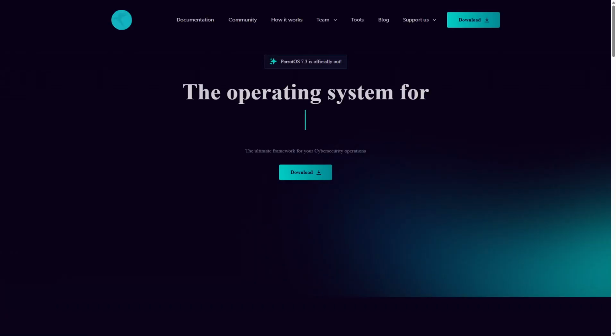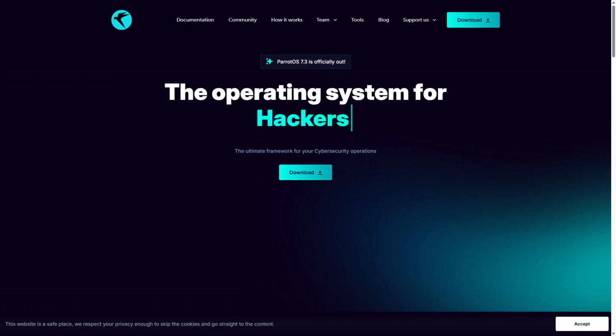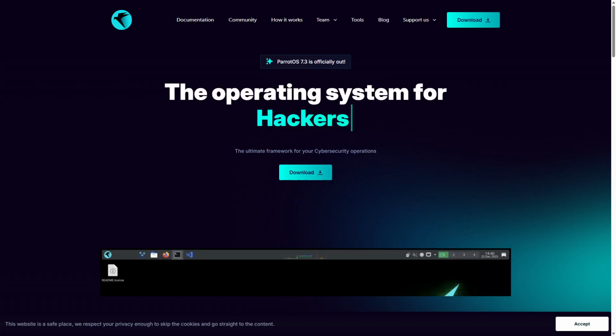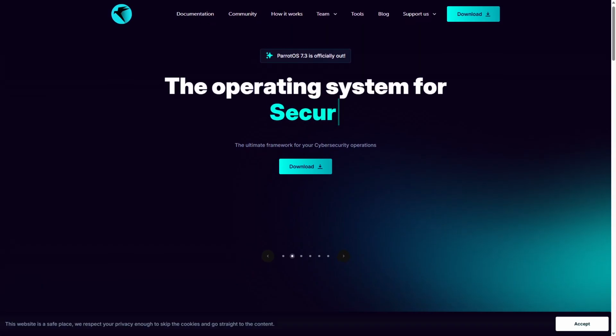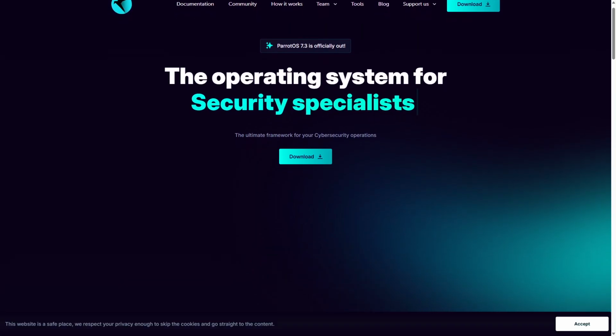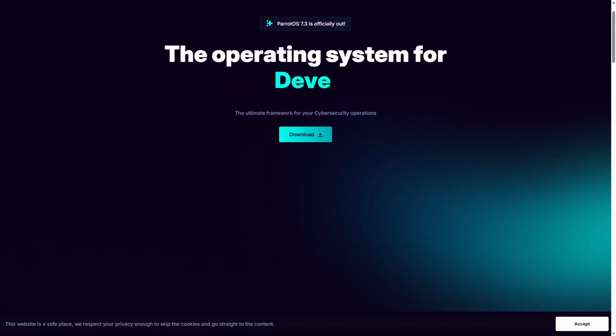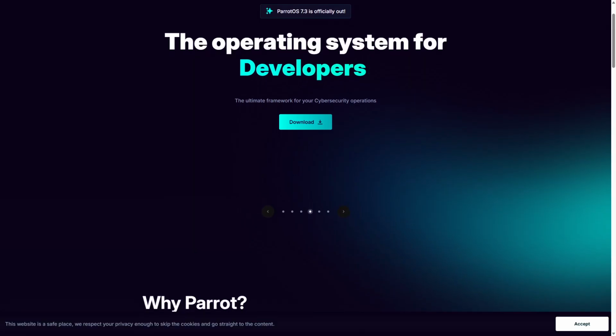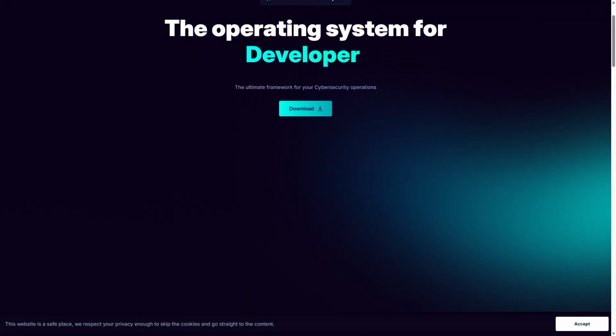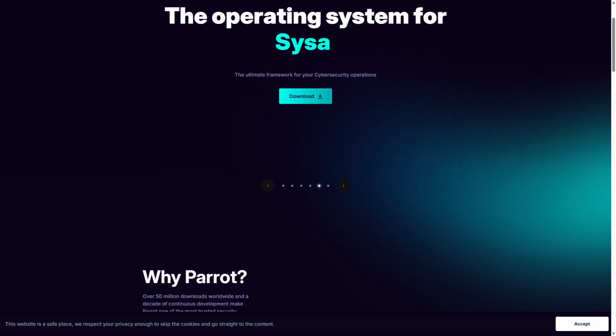Parrot OS is a Debian-based Linux distribution focused on security, privacy, and digital forensics. It comes preloaded with a comprehensive suite of security tools, including penetration testing software, anonymization utilities, and cryptography tools. Parrot OS features a hardened kernel, sandboxing, and default configurations designed to enhance privacy and reduce vulnerabilities.